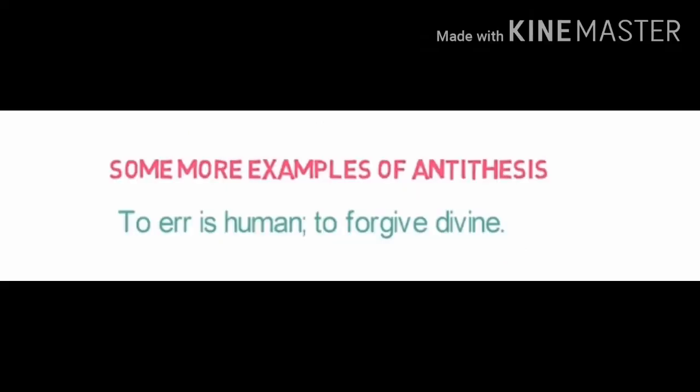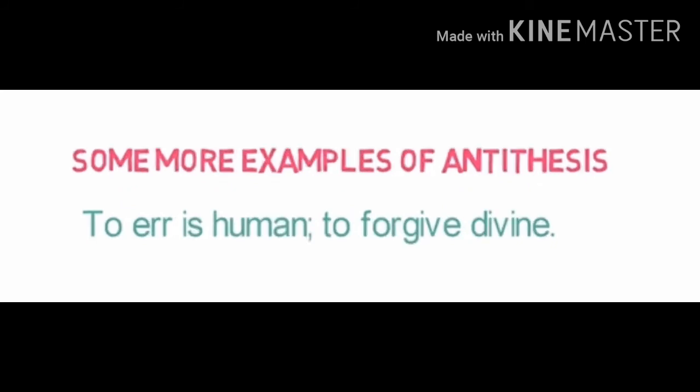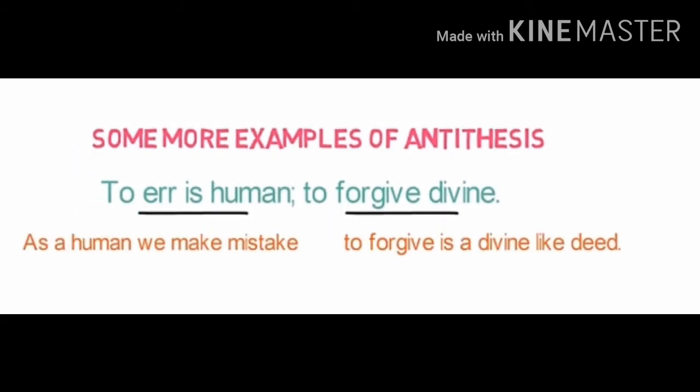Let's look into some more examples to understand it well. To err is human, to forgive divine. Here two opposite ideas are given. The first one, to err is human. It means as humans we make mistakes.